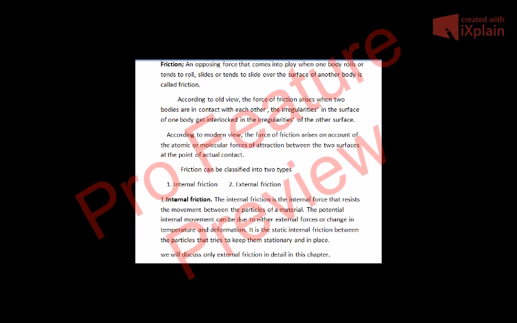The potential internal movement can be due to some external force acting on the body, which makes the molecules inside the body tend to move or slide over each other, or it may be due to a rise in temperature, or due to deformation of the body. It is the static internal friction. Remember this: it acts between the particles and tries to keep them stationary and in place.